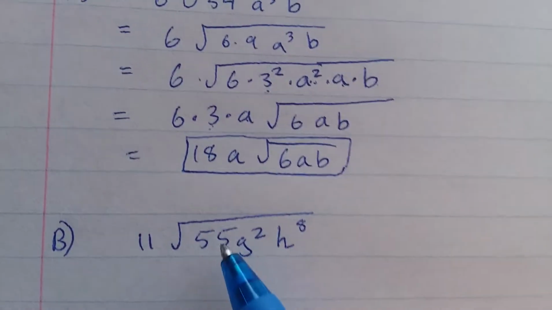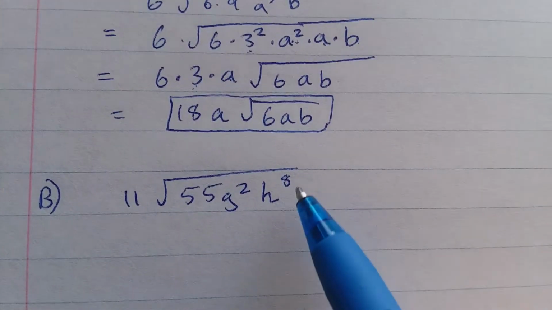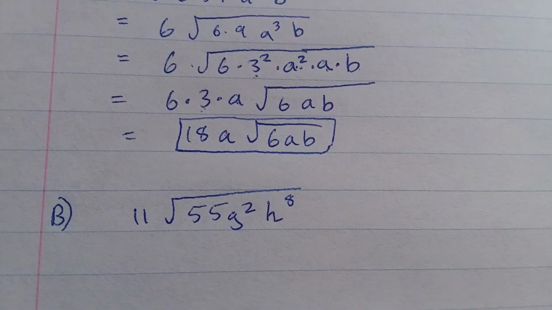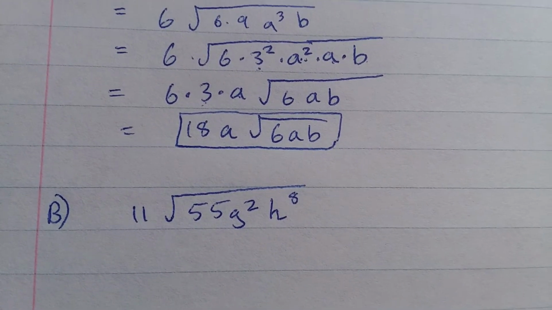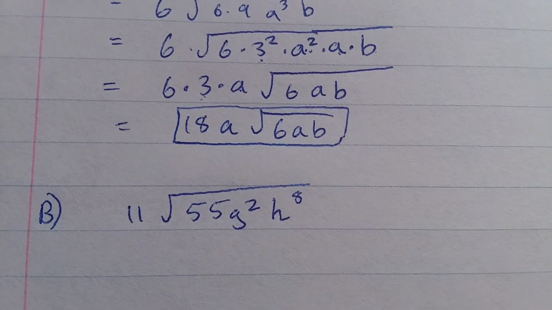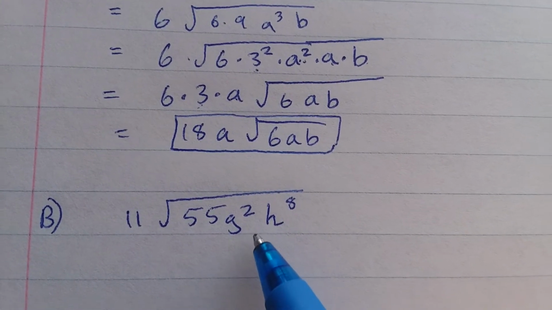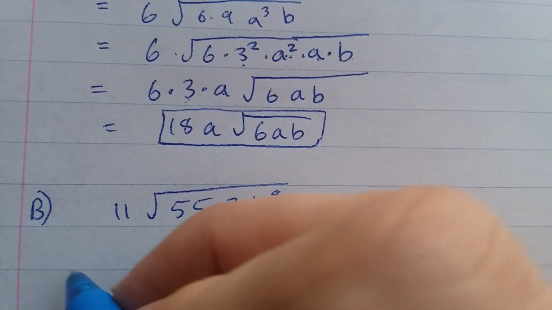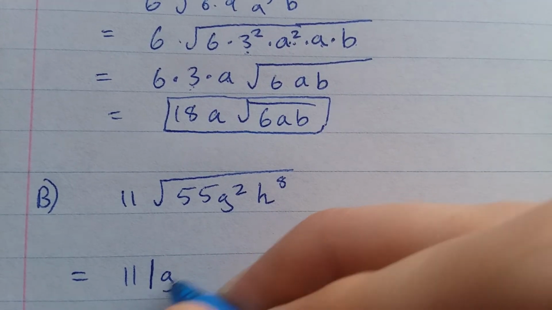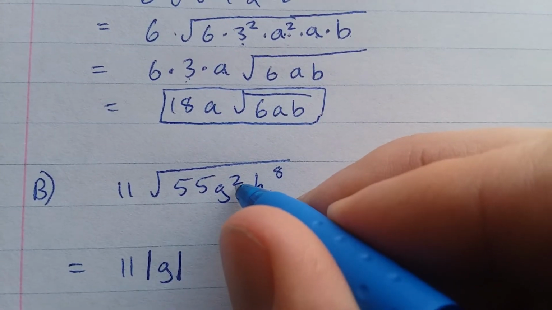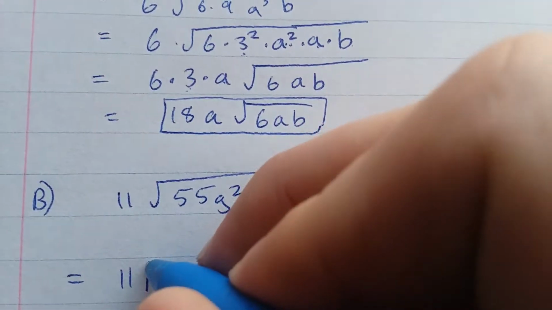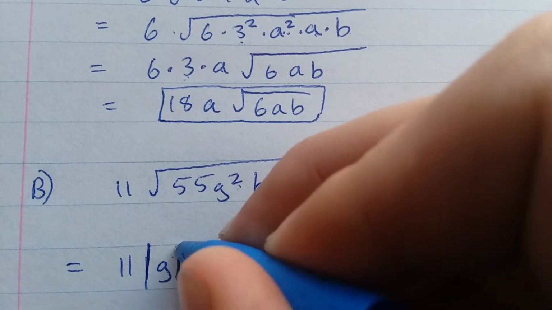Next one, 11 root 55 g squared h to the eighth. Now 55 factors to be 11 times 5, and 11 and 5 are not perfect squares. G squared is a perfect square, though. The square root of g squared is just g, so what you're going to get is 11 times the absolute value of g, because g is going from being an even root to an odd root. You got to put absolute value signs around. So this is an absolute value sign right here.